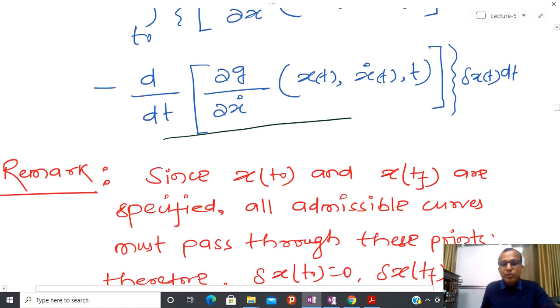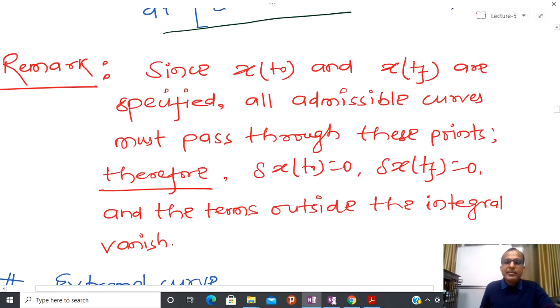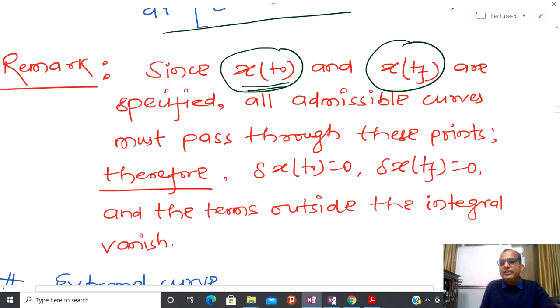Now it is possible to show that I have written the same kind of things as a remark. Since x(t0) means the initial condition, at t0 I have this value, and at the final time tf, this is the value. These are specified, so all admissible curves must pass through these points, because we have a fixed end condition in terms of time as well as in terms of state.